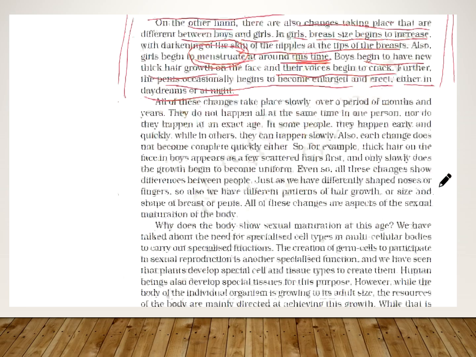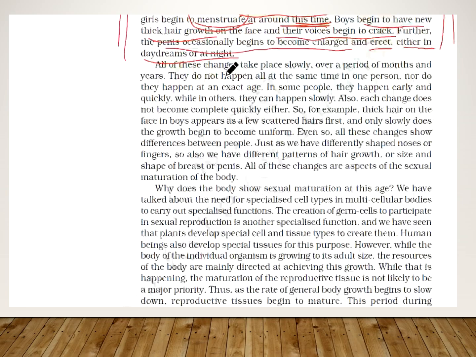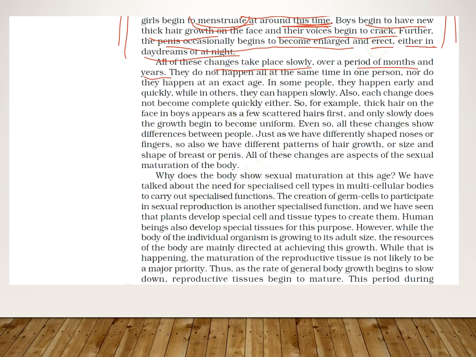Now when we move further, all these changes take place slowly over months and years. Is it clear? Now we will see more. They cannot happen at the same time in one person, nor do they happen at an exact age. In some people they happen early, whereas in some people they happen late.